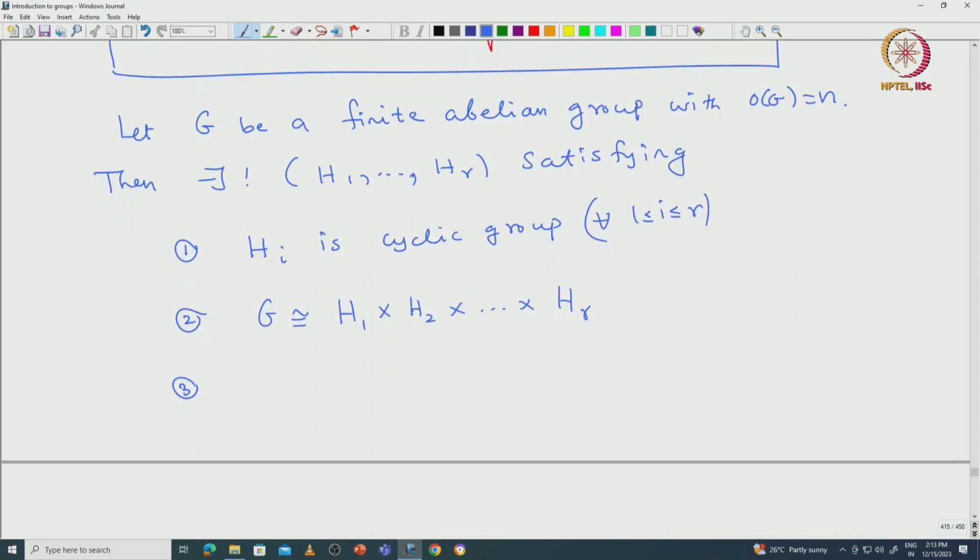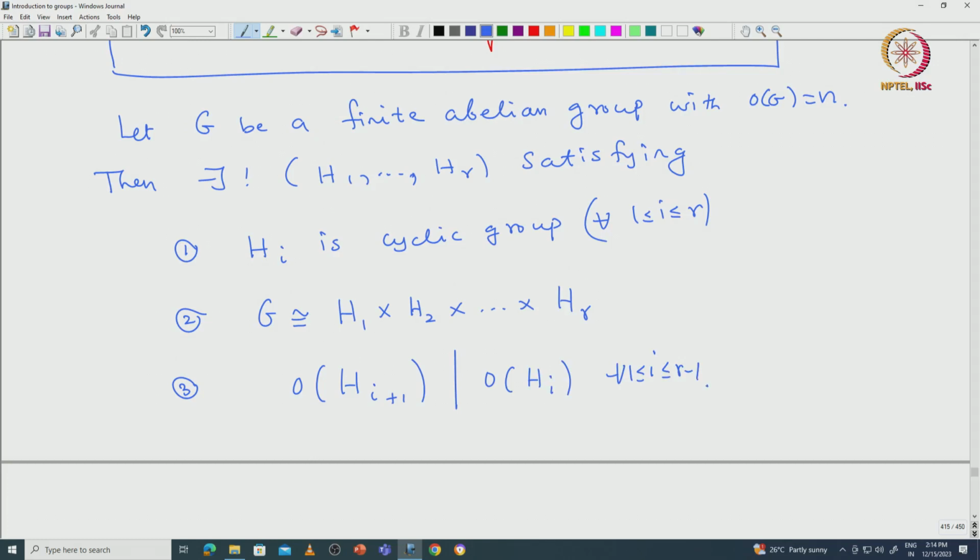And the third property, the most important property, is what makes these groups unique, satisfying 1 and 2. This important property gives some restriction on the orders of the Hi. The order of H(i+1) must divide the order of Hi for all i from 1 to r minus 1. Okay.